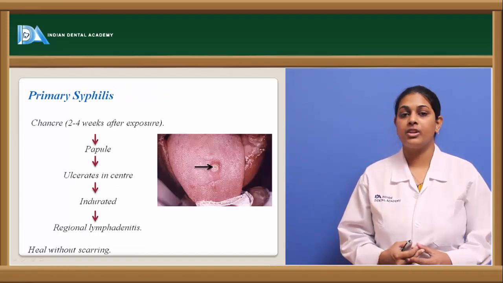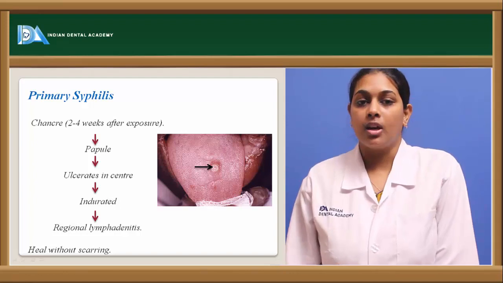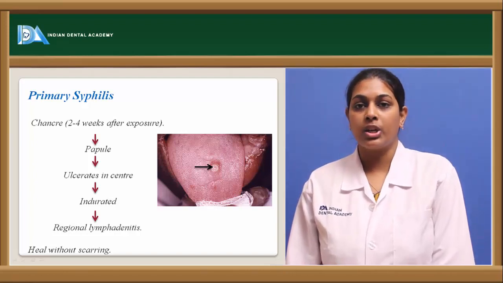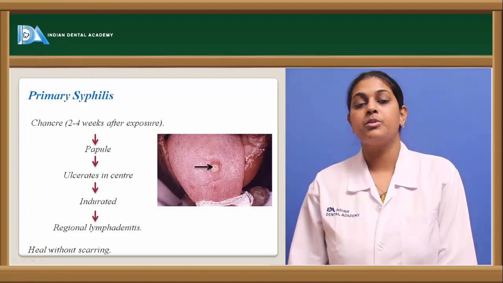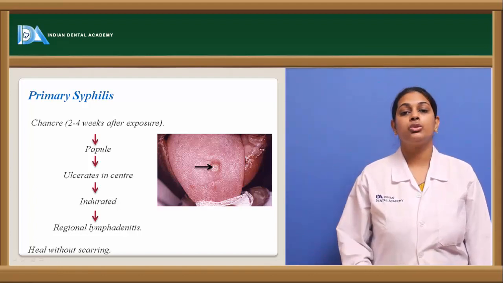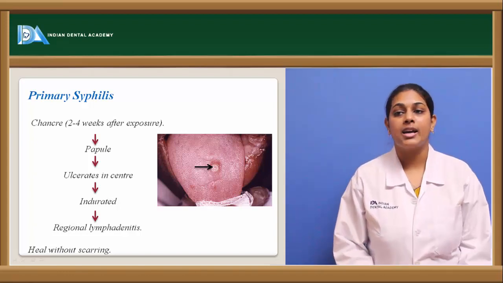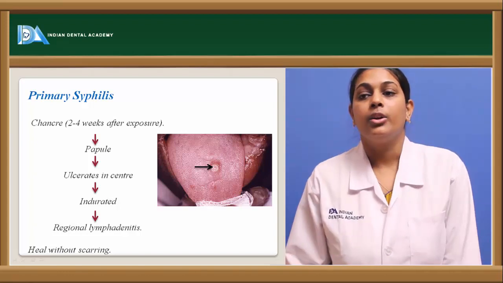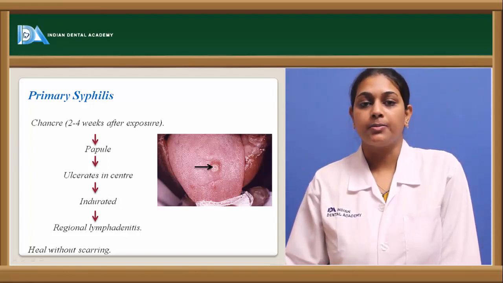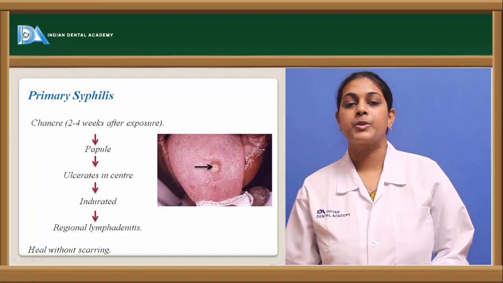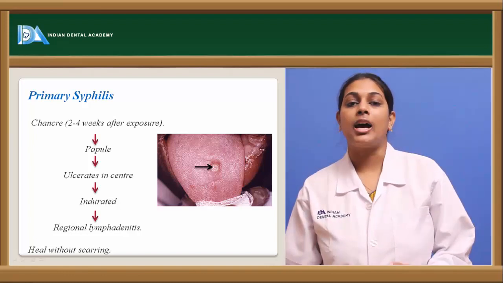Coming to primary syphilis, the patient starts developing clinical signs and symptoms 2 to 4 weeks after exposure to the infection. It develops as a chancre, which is seen as a papule, a central circumscribed area raised above the skin, and this papule starts progressing into